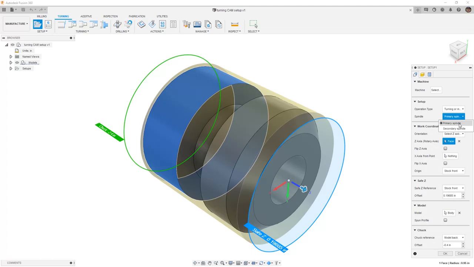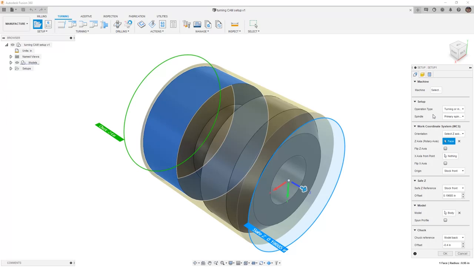Make sure that we're using a primary spindle. Some machines will have a primary and a secondary spindle. We're assuming that this machine has a primary only. This will be located on the left side of the machine as we're standing in front of it.